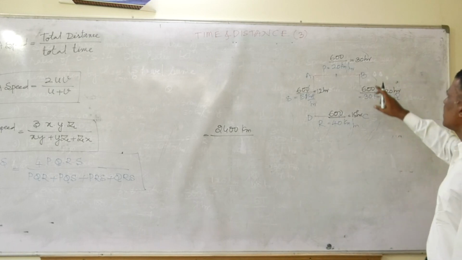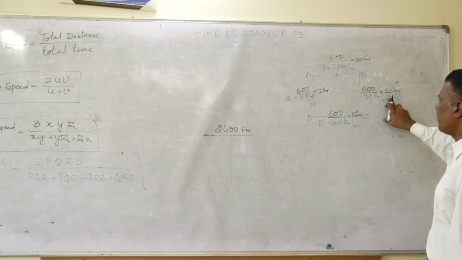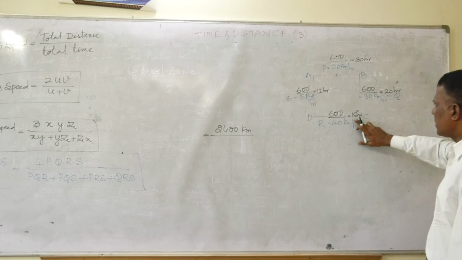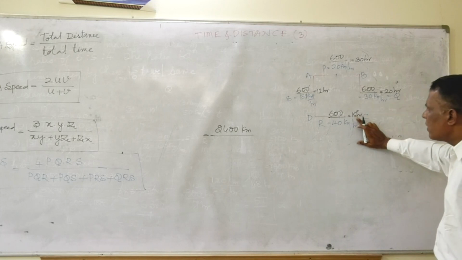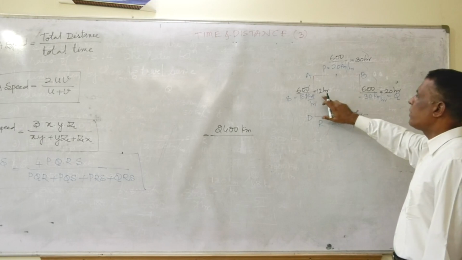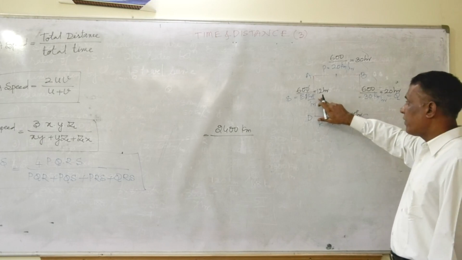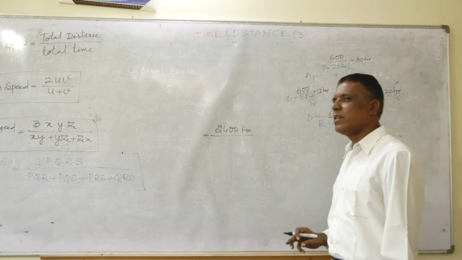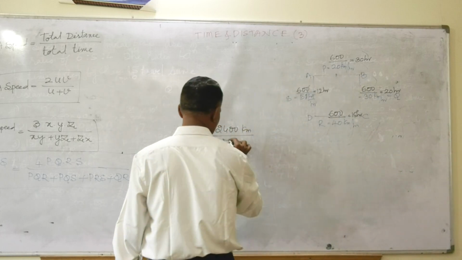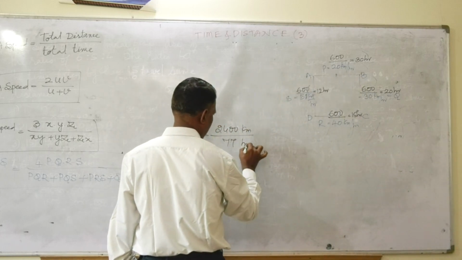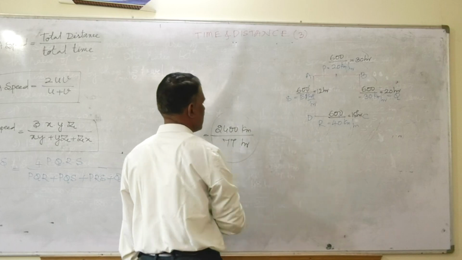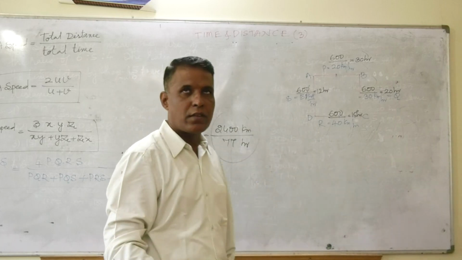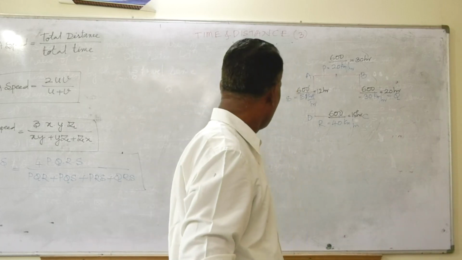Total how many hours? 30 plus 20, 50. 50 plus 15, 65. 65 plus 12, 77. I have to write here 77 hours. Right, friends?